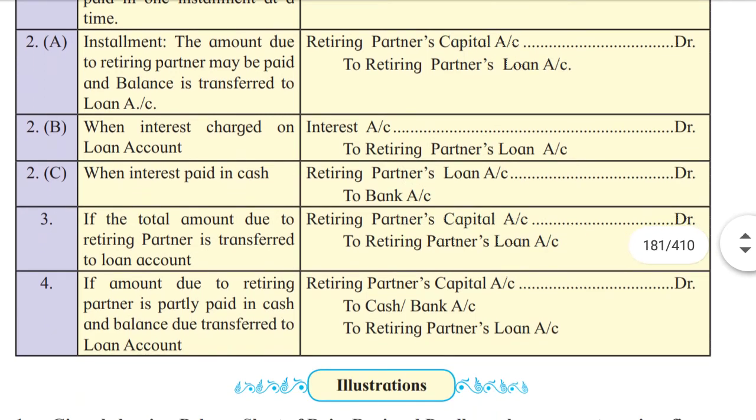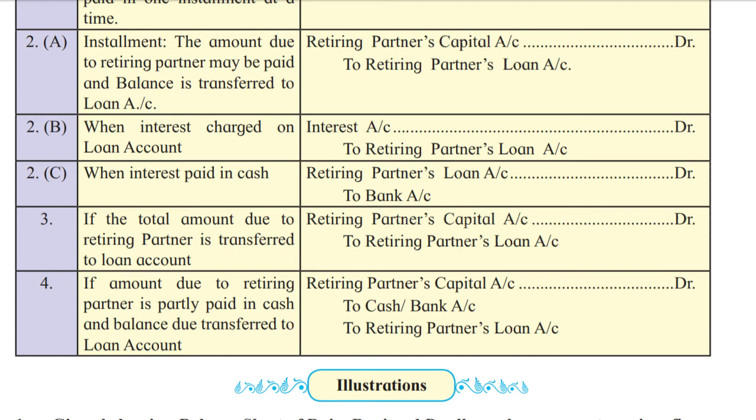Then installments. The amount due to retiring partner may be paid in installments, and the balance which will be there is transferred to loan account. So in that case, retiring partner's capital account debit to retiring partner's loan account.